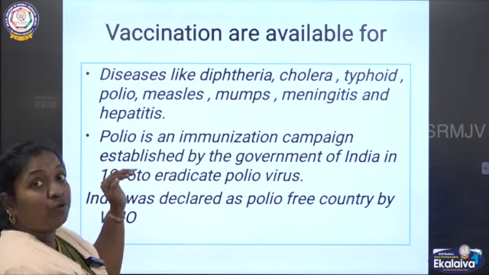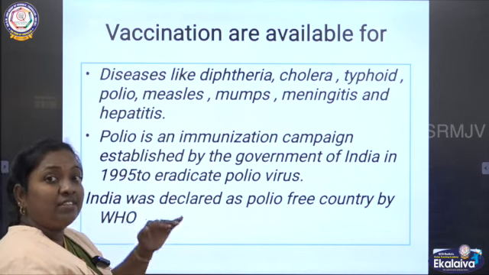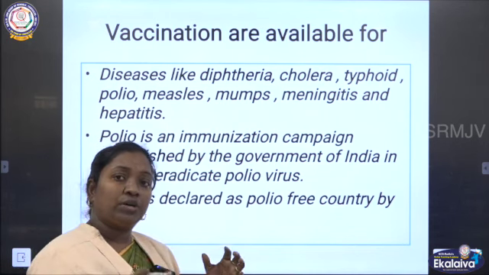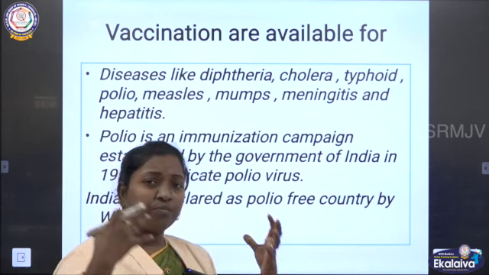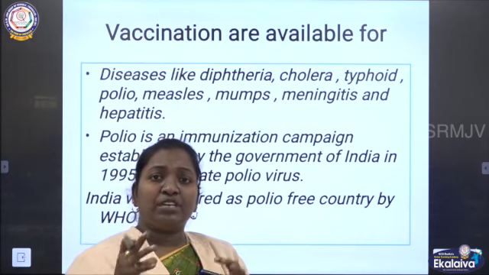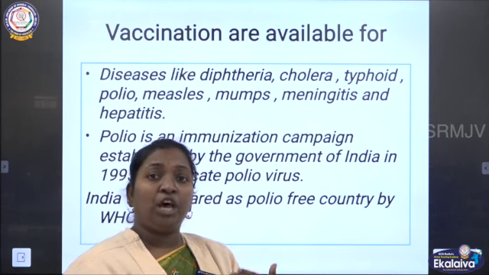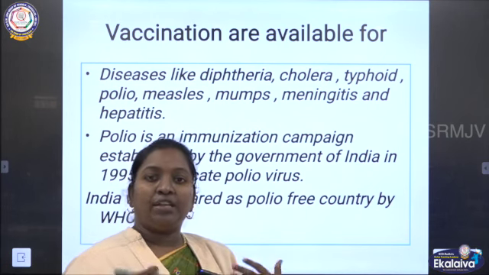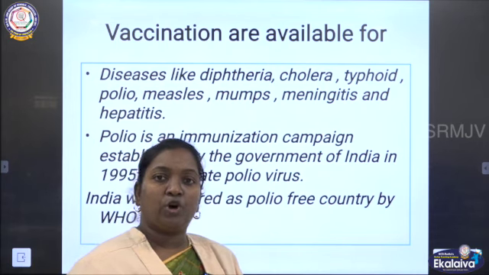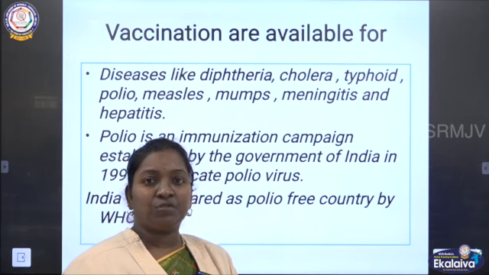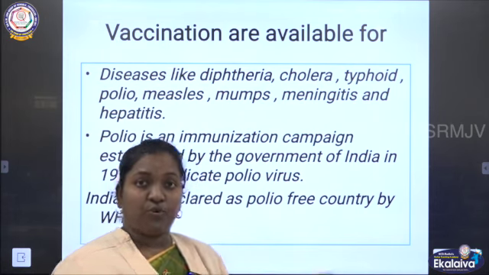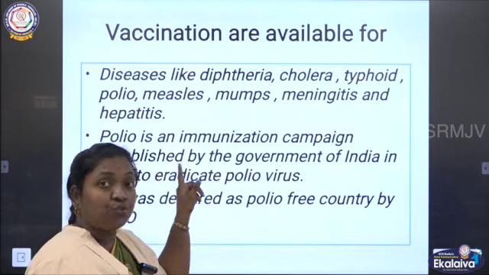Next, the most important and dangerous disease is polio. When this virus affects a patient, it will not show any symptoms at first, but after a certain period it will show its effect: one side or any part of our body gets paralyzed, so they cannot walk properly. These are some of the symptoms it shows, and finally it can lead to death also. So polio is a dangerous virus.